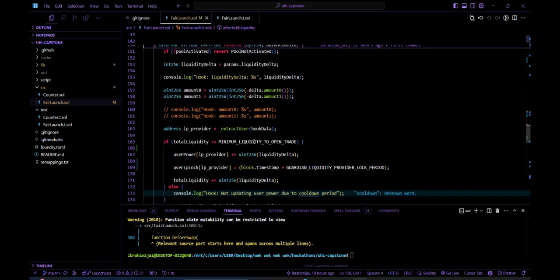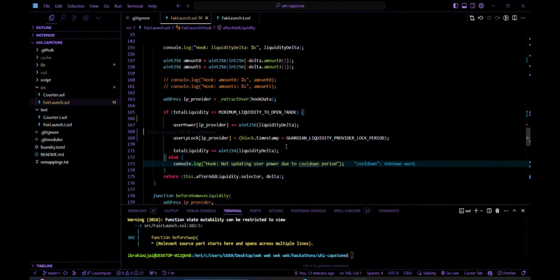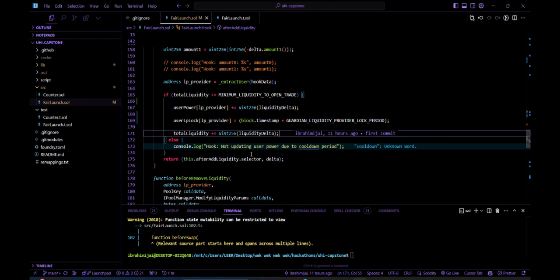So here we actually check the total liquidity to ensure that we are still within the period of the liquidity generation event. So we update the user power based on the liquidity delta, and also we update the total liquidity based on the liquidity delta.